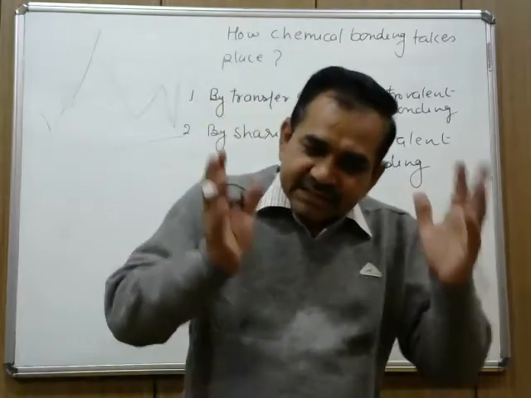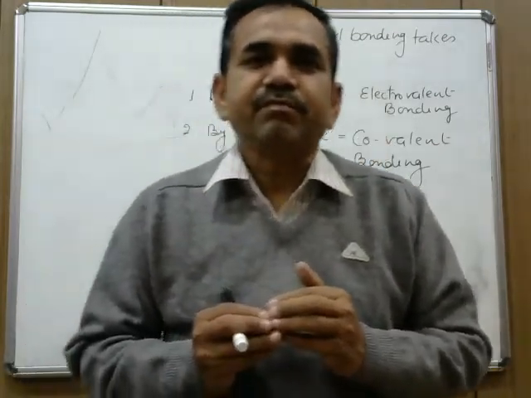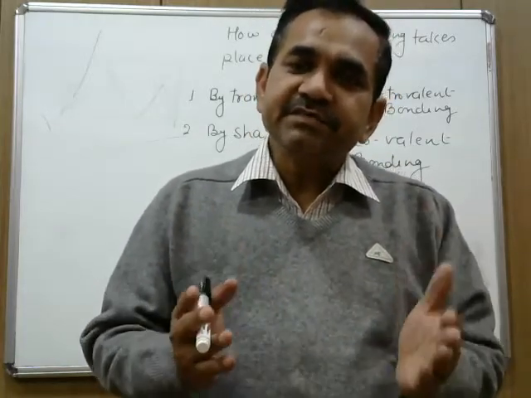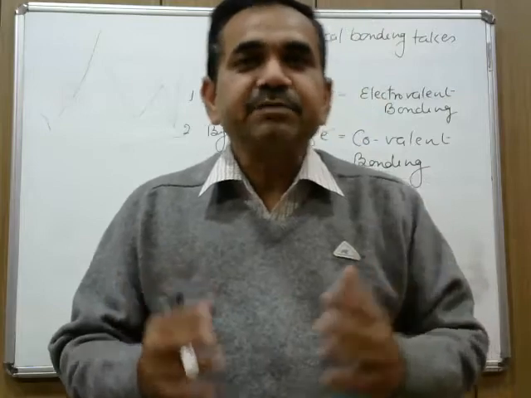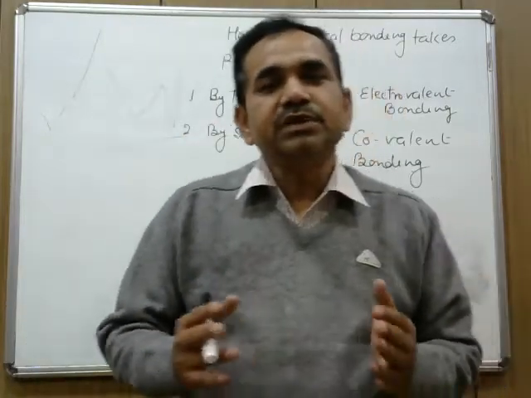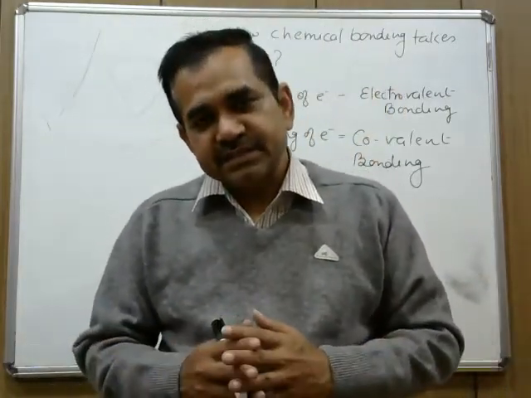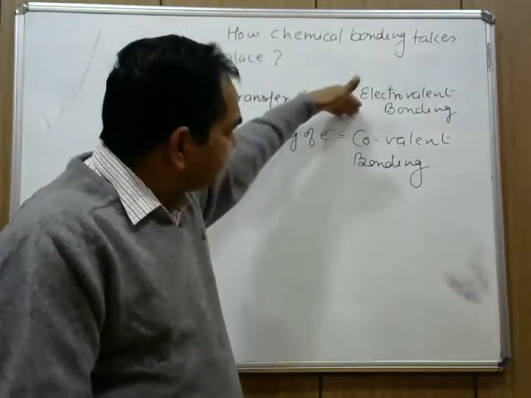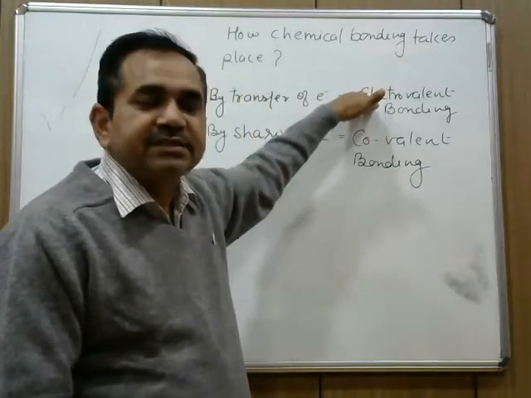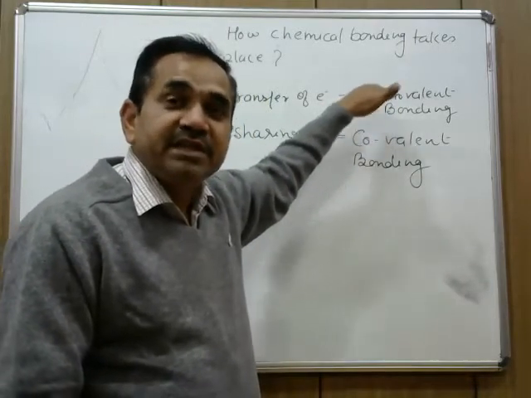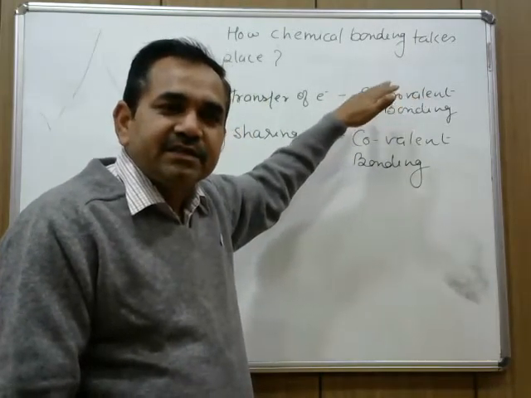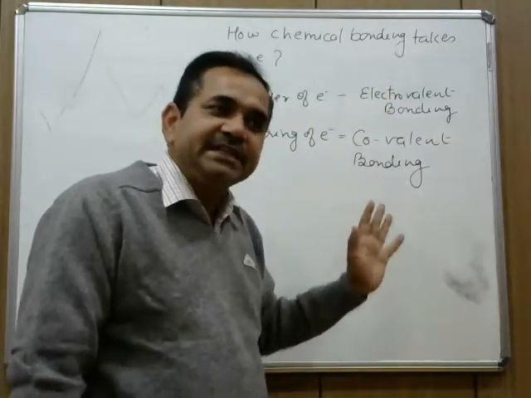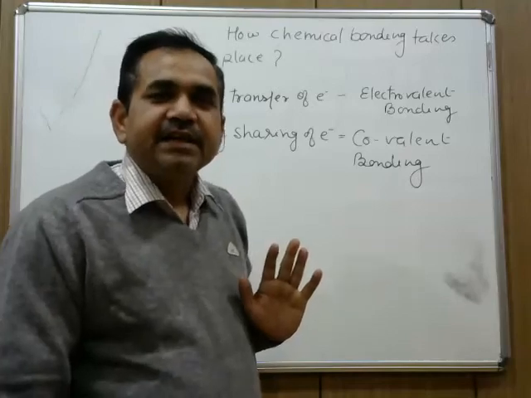Because by understanding this relationship between structure and properties, we can develop matter with desired properties to suit our different needs. So by understanding the mode of bonding and its impact on the properties of matter, we come closer to that goal of understanding structure and activity relationship.